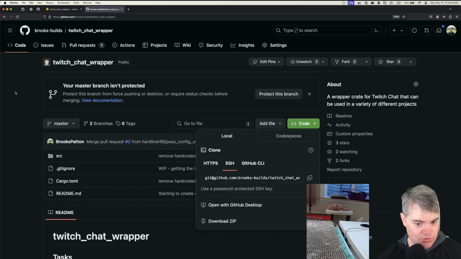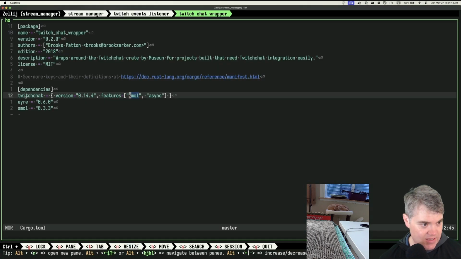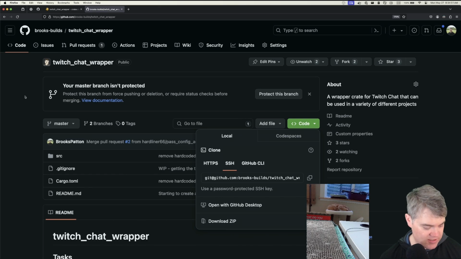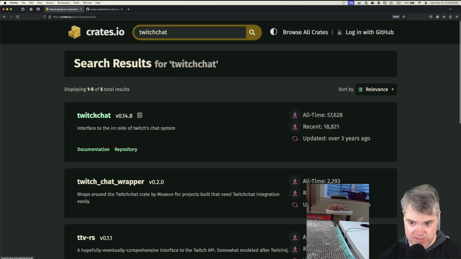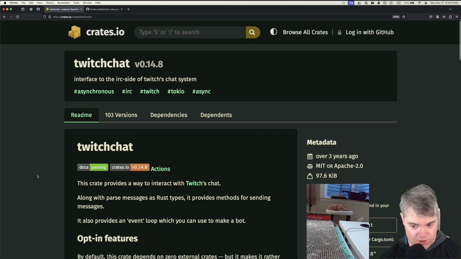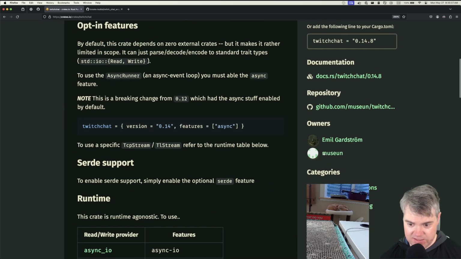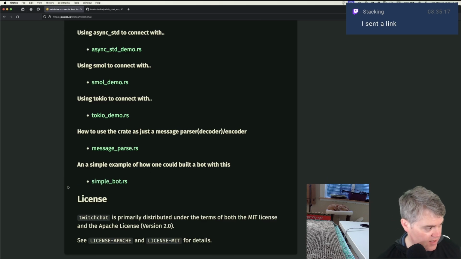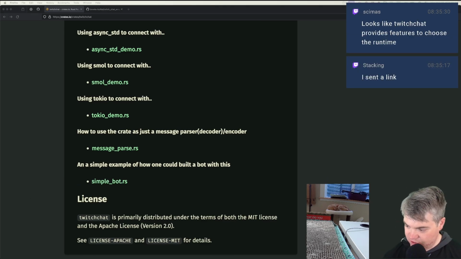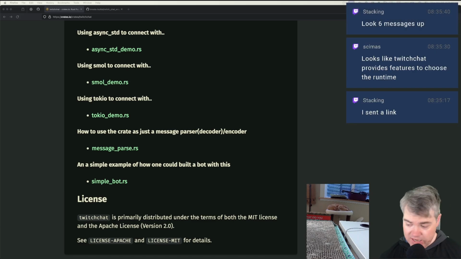All right, so Twitch chat wrapper with that. This is using twitch-chat. So let's remind ourselves about twitch-chat, which was updated over 3 years ago. So this is Museun's, but it looks abandoned. Is there a new one? Oh, you sent a link. Where did you send it? Did you send it in Discord? No. Looks like twitch-chat provides features to choose the runtime. Yeah, and that's what I did before.